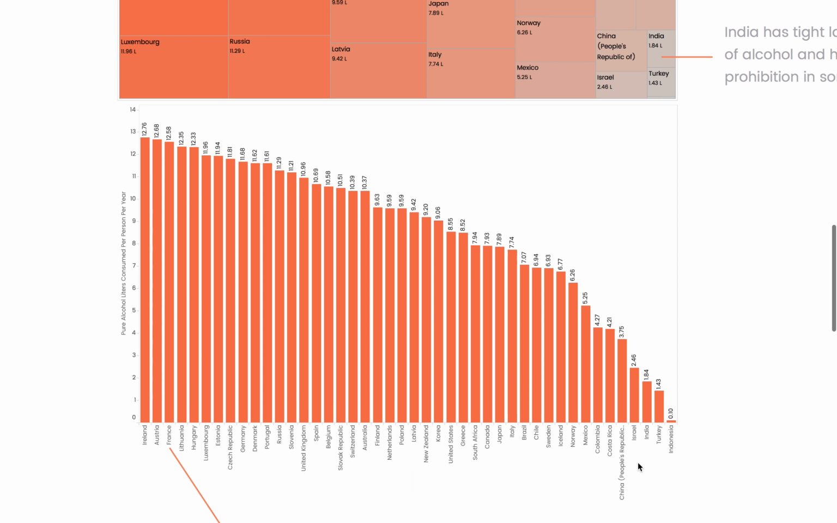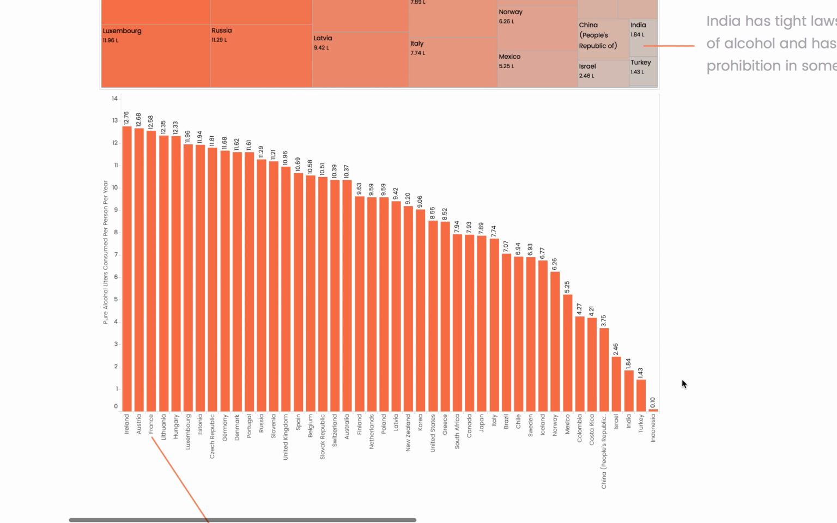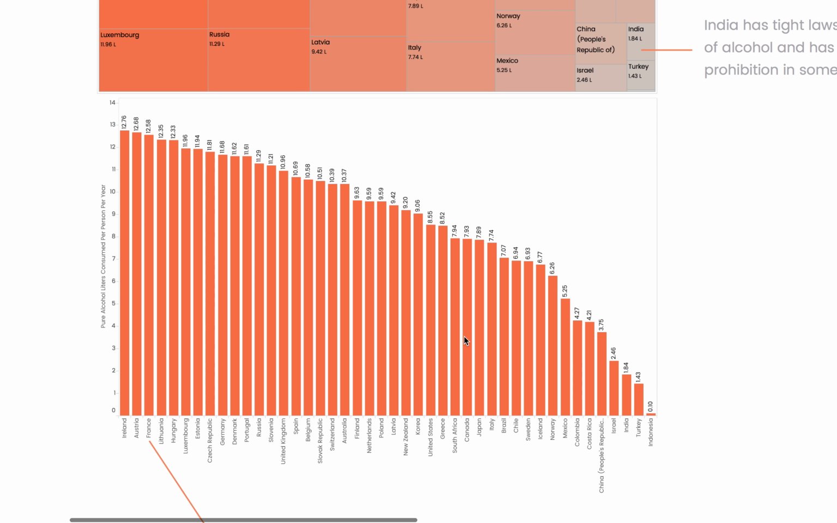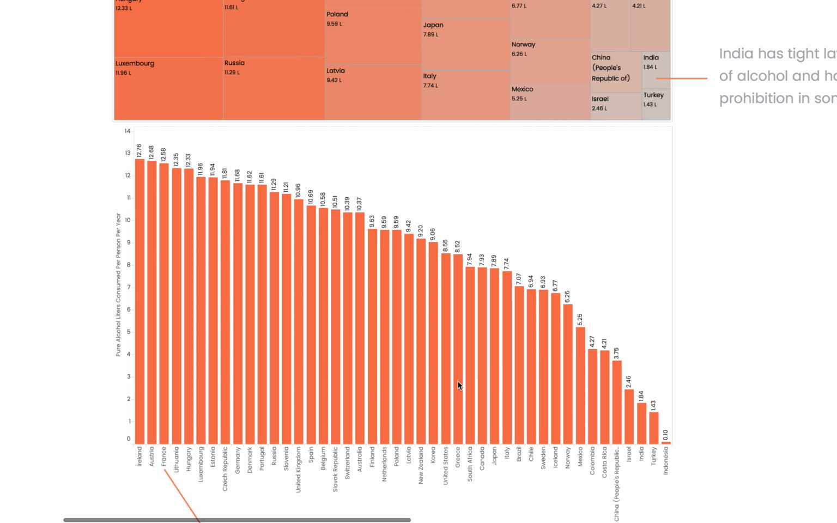Then I used a bar graph so that users could more discreetly differentiate between the countries and see the measurement differences between them. We can really see how Turkey and Indonesia really stick out as being so drastically smaller, consuming so much less alcohol than some of the European countries, and how similar Ireland, Austria, and France are in their alcohol consumption.